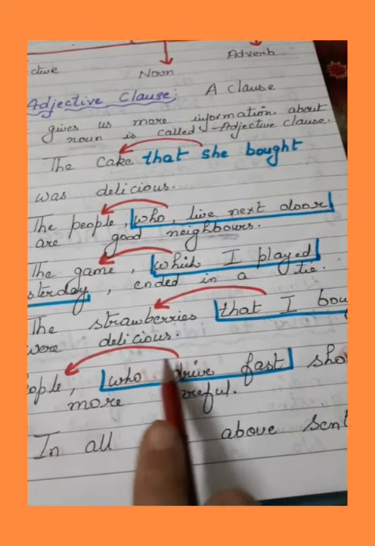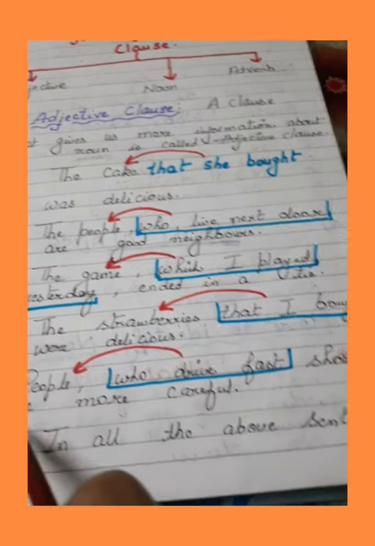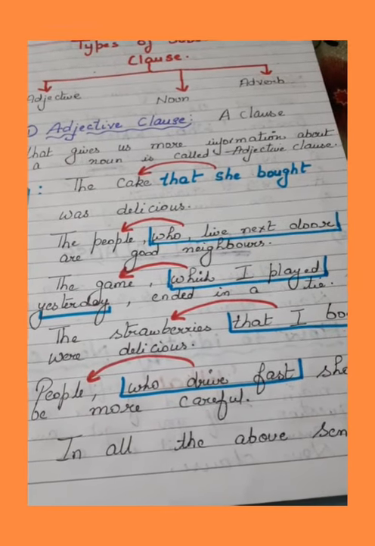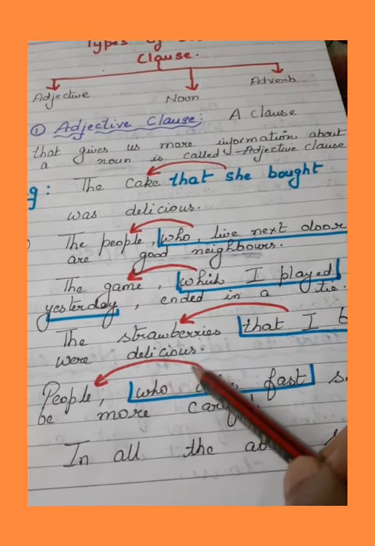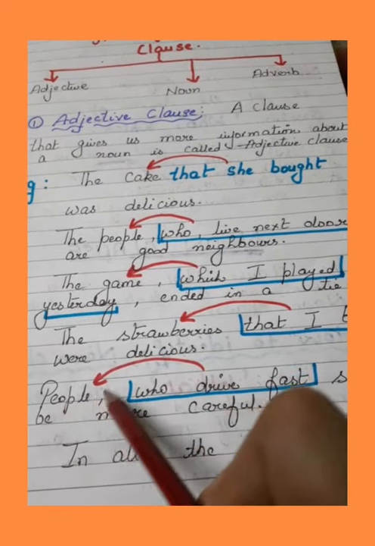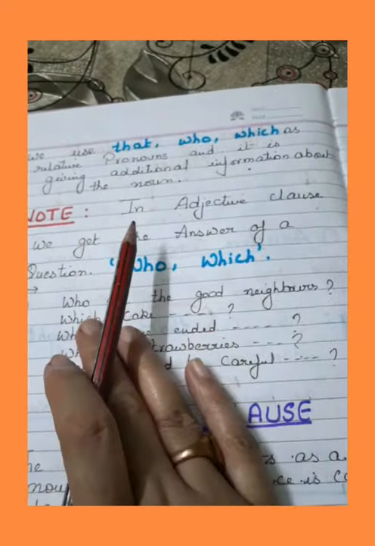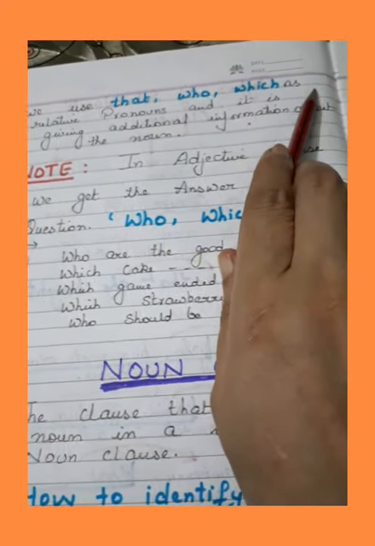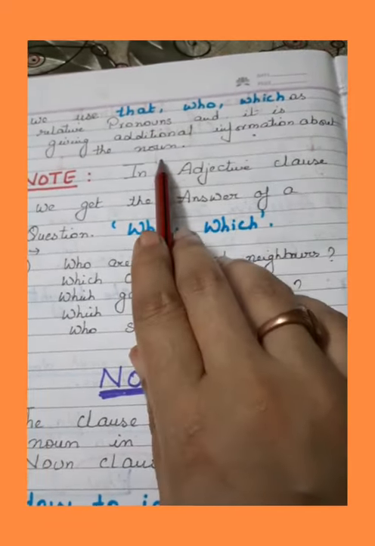Next is people who drive fast should be more careful. People should be more careful. ठीक है, it is a main clause. But कौन से people? Who drive fast. So who drive fast is giving us more information about the people. So in all the above sentences, आपको notice करना है, we use that, who, which as relative pronouns, and it is giving additional information about the noun.